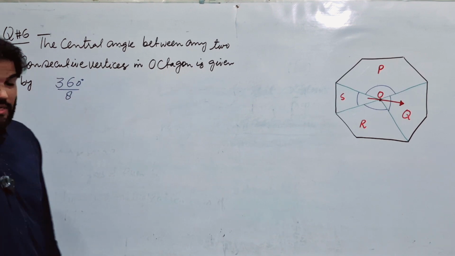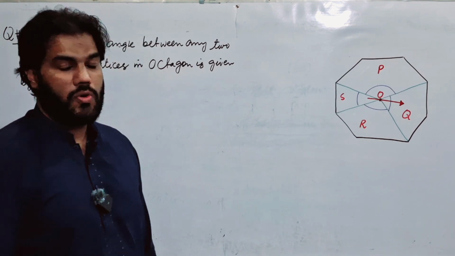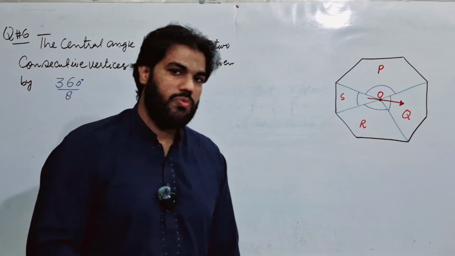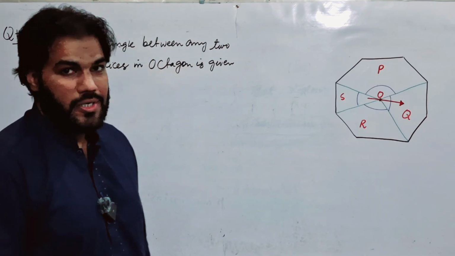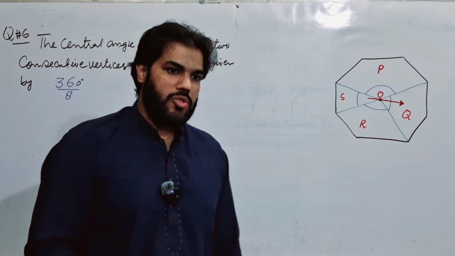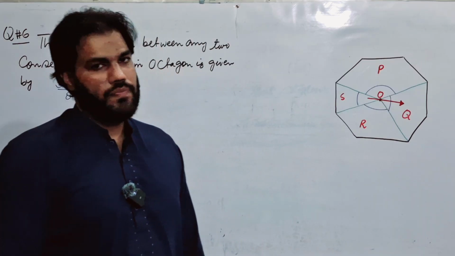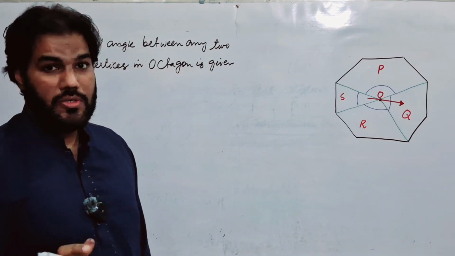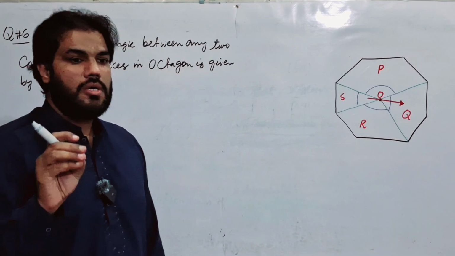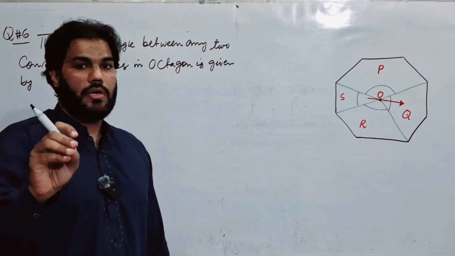Why are we dividing by 8? Because in case of an octagon there are 8 vertices, that's why we are dividing by 8. If your figure is a hexagon, there are 6 vertices, so in that case we will divide by 6. And this formula is special for regular polygons.